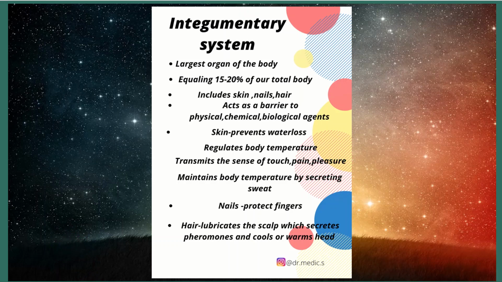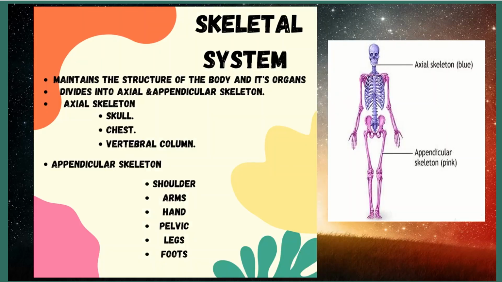Next, skeletal system. The skeletal system maintains the structure of the body and its organs. It divides into axial and appendicular skeleton. Axial consists of the skull, chest, and vertebral column. Appendicular skeleton consists of the shoulder, arms, hand, pelvic, legs, and foot.